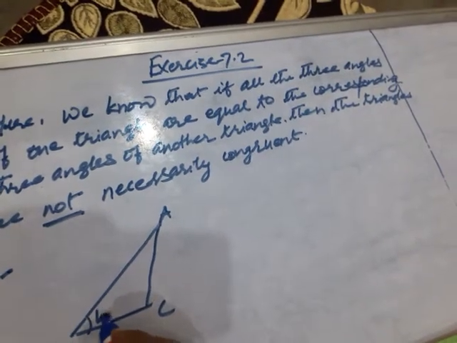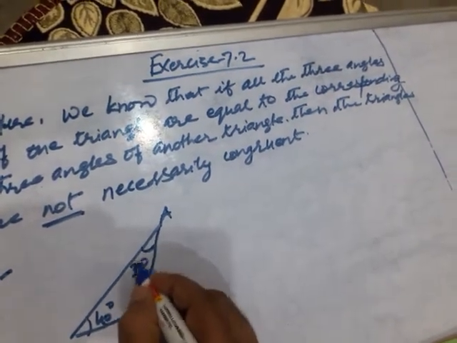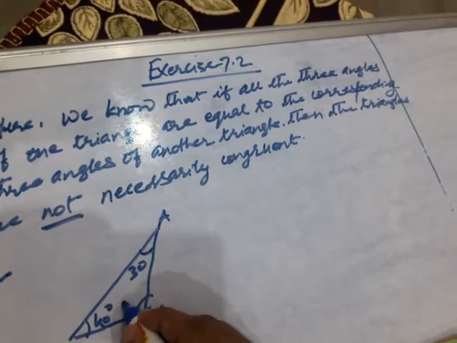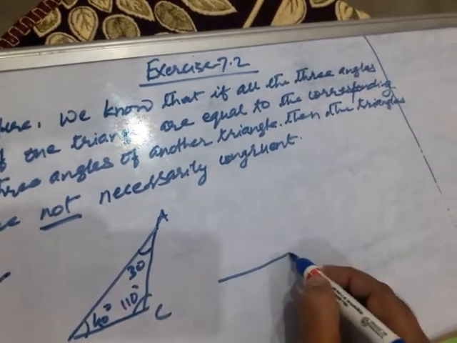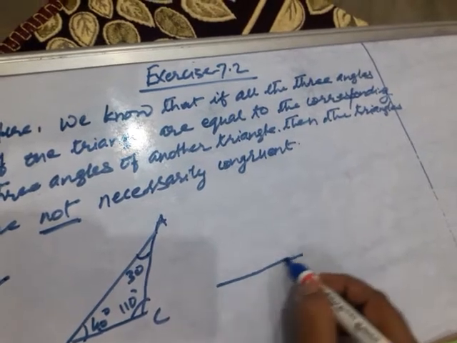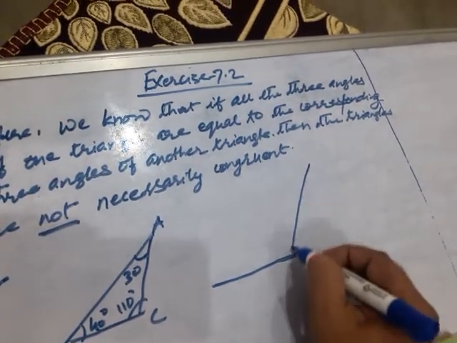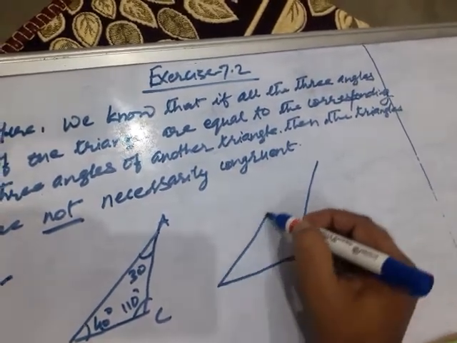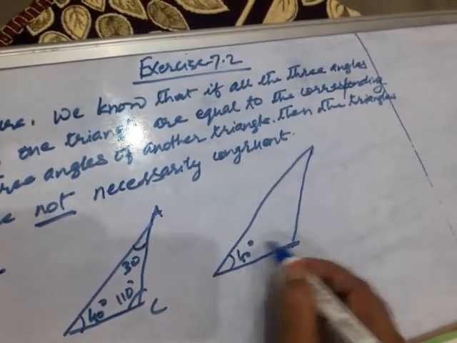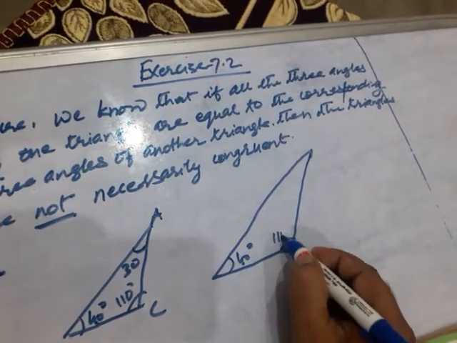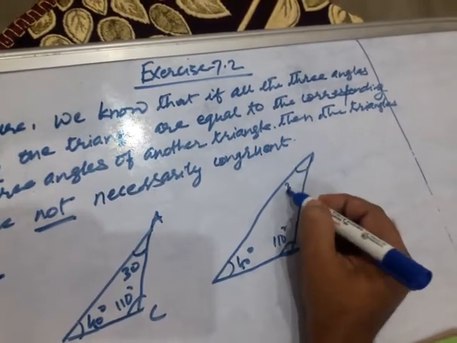This is 40 degree, this is 30 degree, and this is 110 degree. Another triangle, let us take a bigger triangle with the same angles, that is, this is 40 degree, this is 110 degree, this is 30 degree.